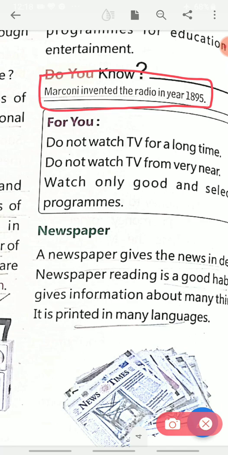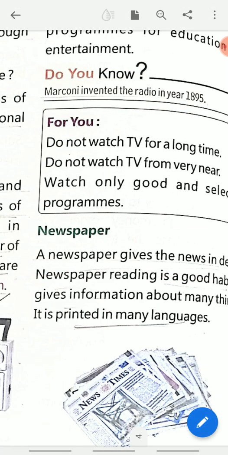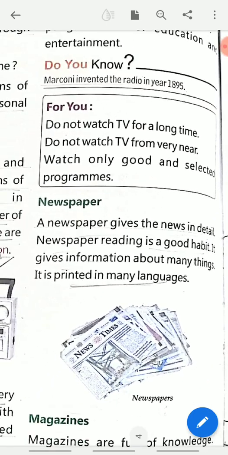Here is a general tip which you hear in school, at home, from your parents, from your teachers. Do not watch TV for a long time. Do not watch TV from very near. Watch only good and selected programs. Please put a tick here, because this is a general thing which we have to remember, and these are tips for good health also. Now we will come to newspaper.